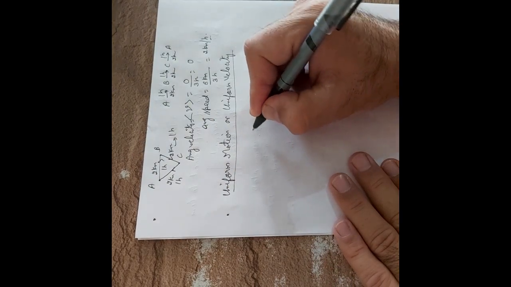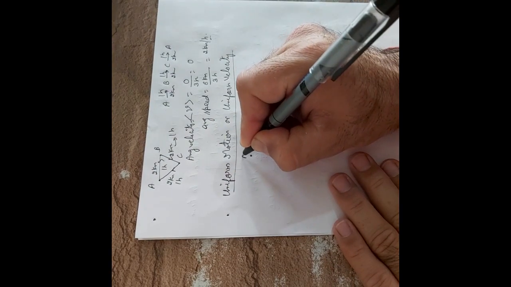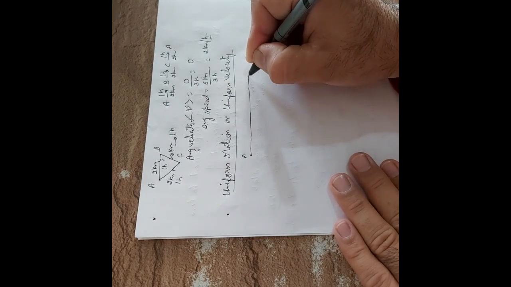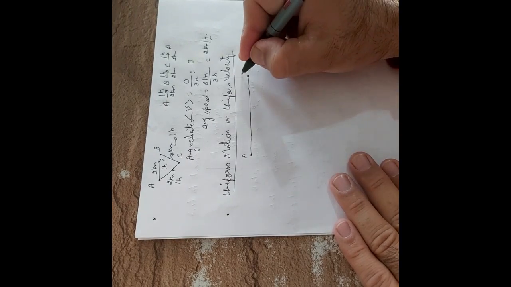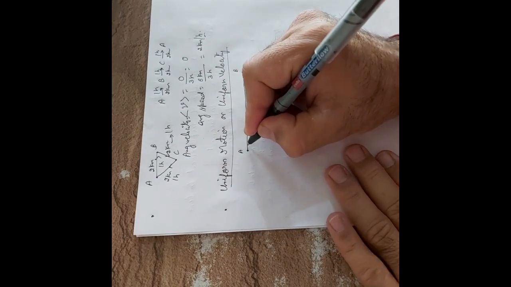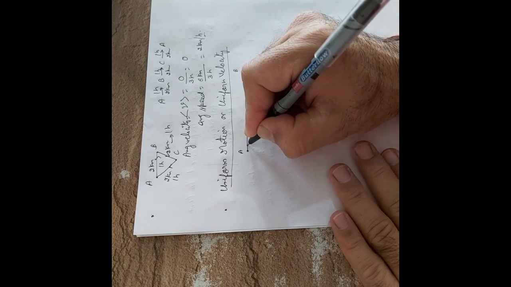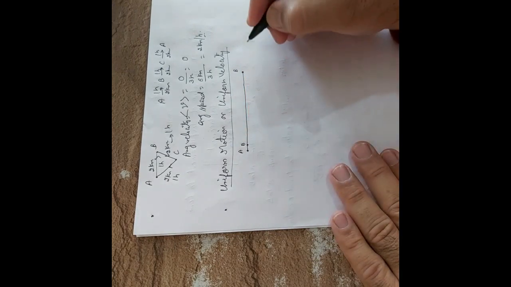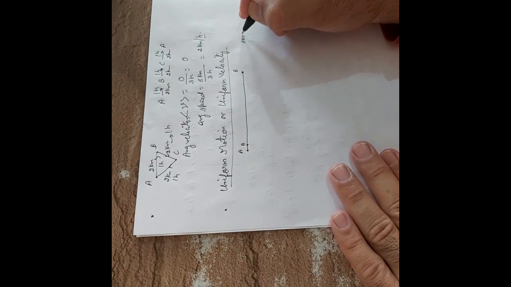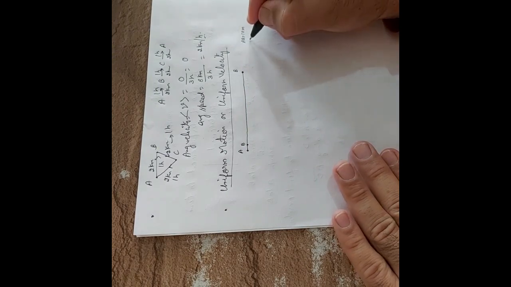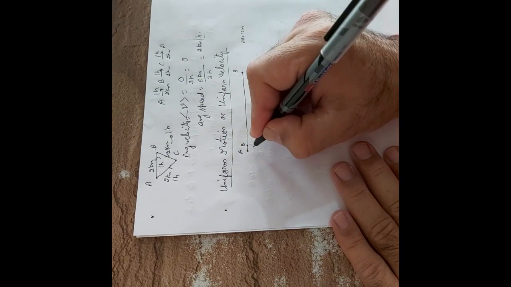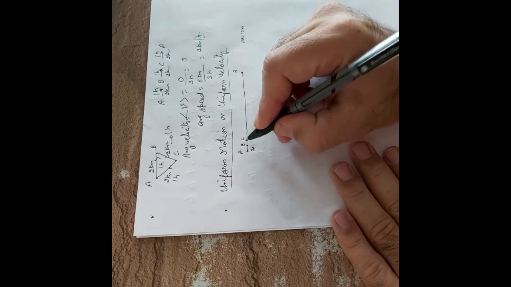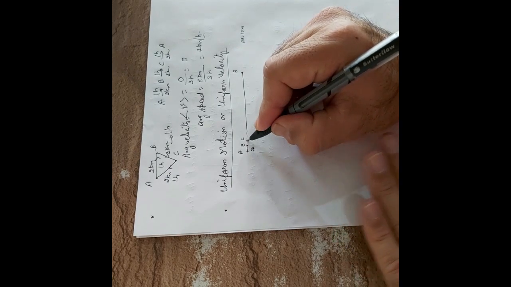Let us say a body is at point A. It reaches the final point. In between, it moves from A to B such that AB is 10 meter and it takes the time of 2 seconds. Again it moves from B to C. Again BC is 10 meter.